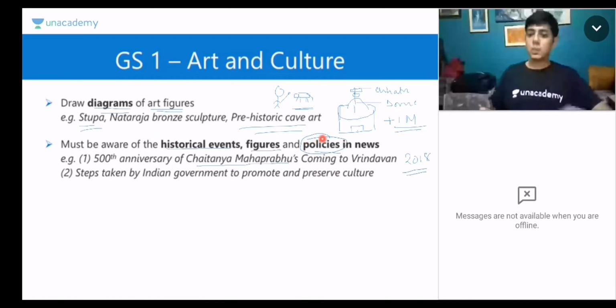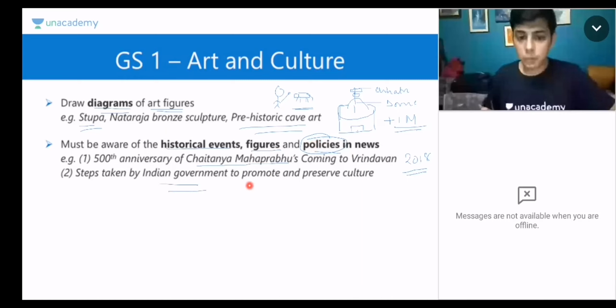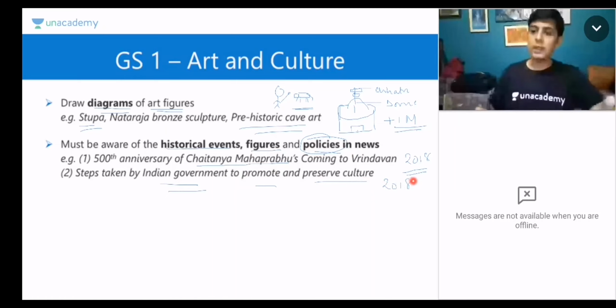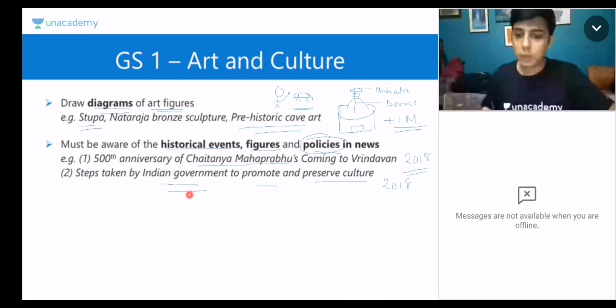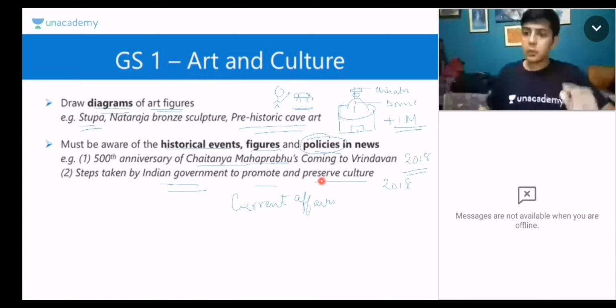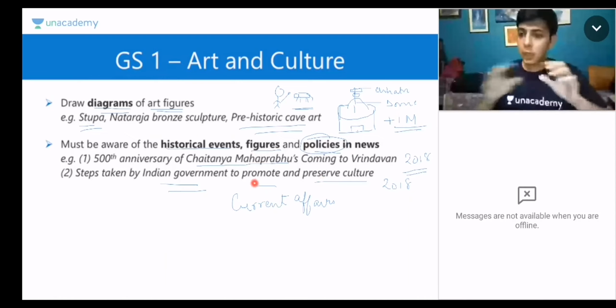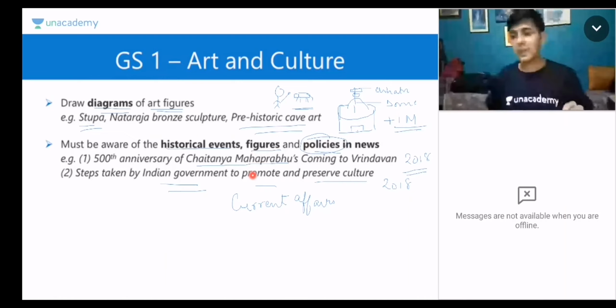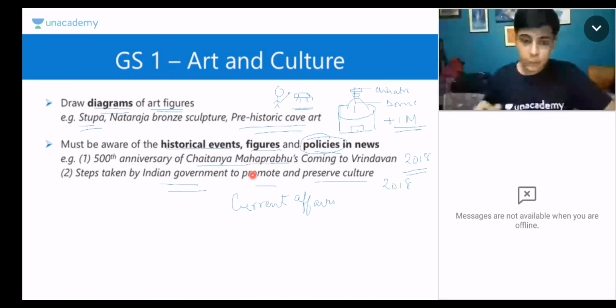Okay. Similarly, you should also be aware of the policies. This is one aspect which we tend to ignore. So Indian government has been taking a lot of steps to promote and preserve culture. So again, this year there was a very direct question in 2018 about the steps taken by the government. So you have to kind of have an idea. So ये आपके current affairs का है, right? So I'm just telling you to always remember these. So whenever you make notes, whenever you study, आपके दिमाग में होना चाहिए कि यार I have to also have an eye on the policies that the Indian government has taken to preserve culture, all the steps that they have taken. Okay, so let us move ahead.